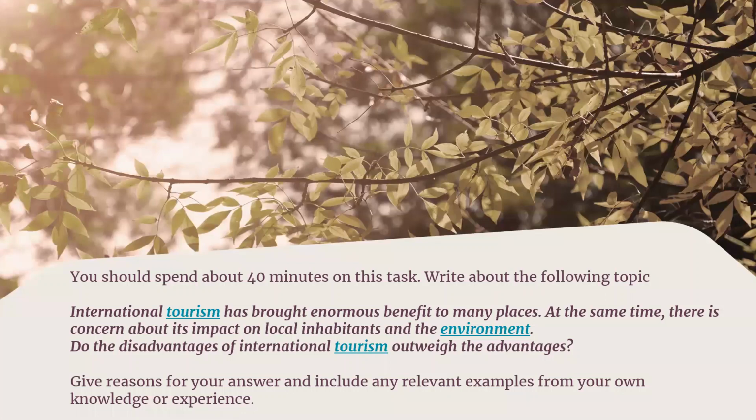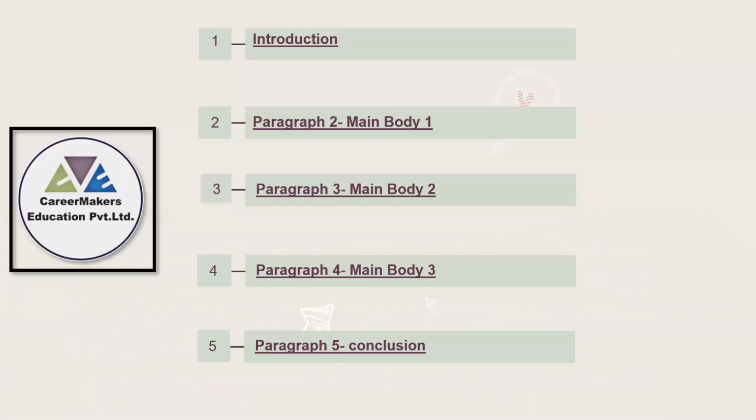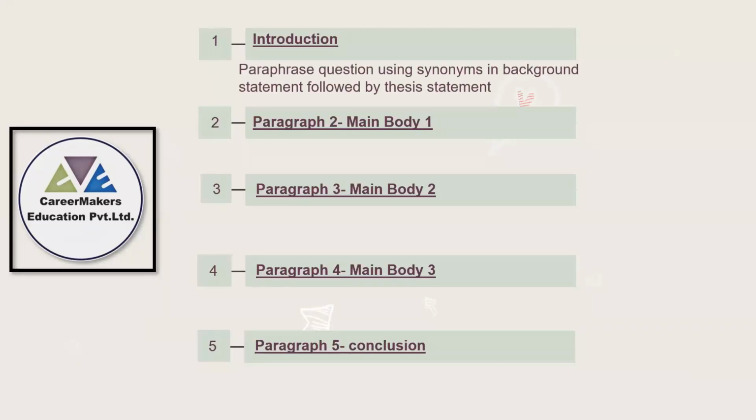So this is our given statement, and in the introduction, we need to paraphrase this statement. Paraphrasing is basically writing the same statement in our own language, without adding any new idea or content.